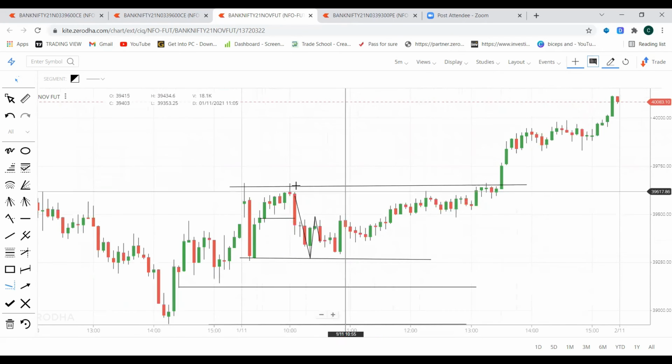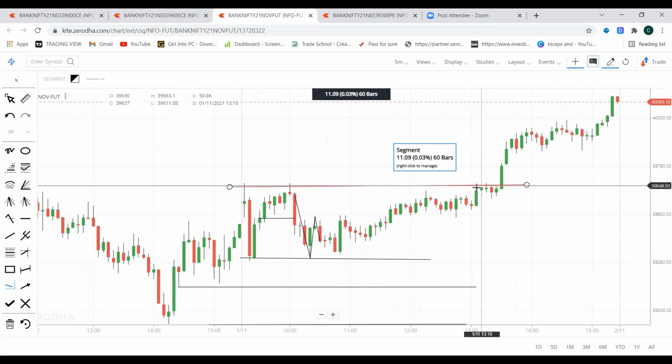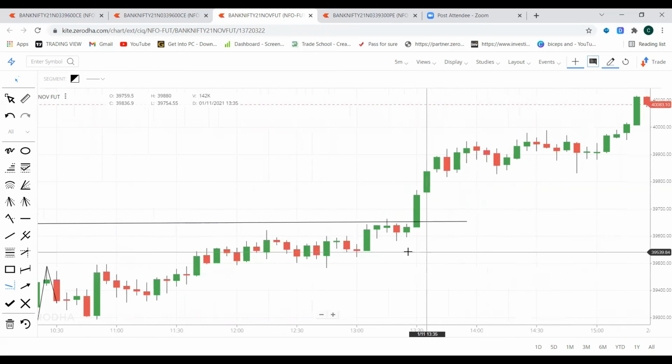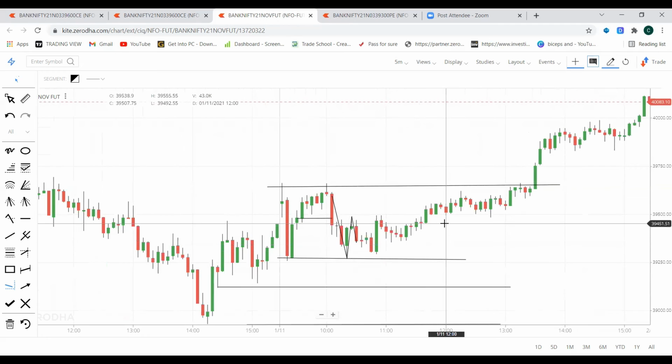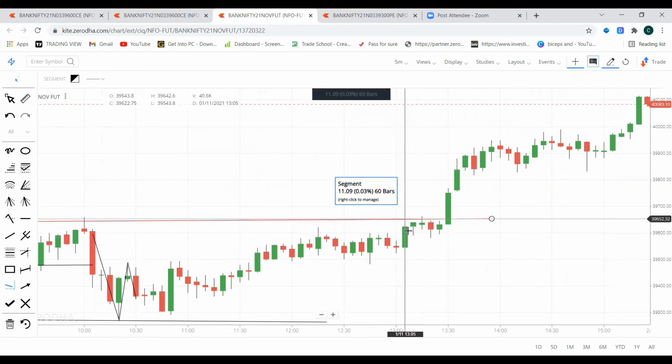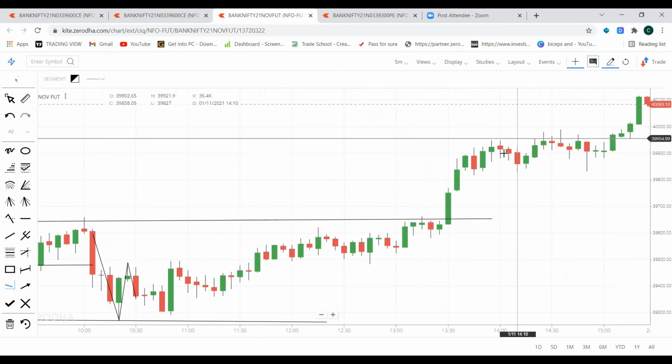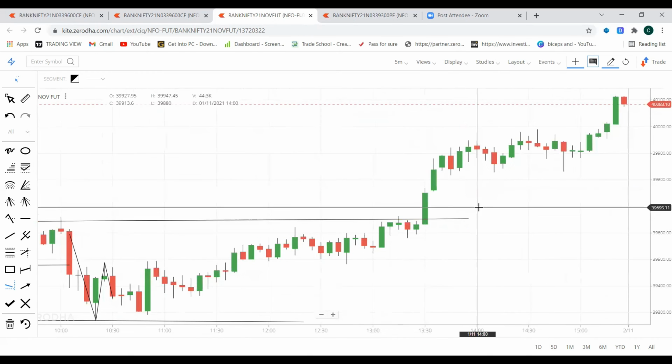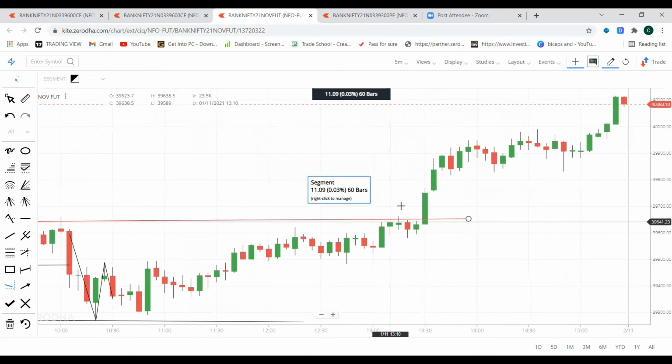The reason for taking this trade is pretty simple. The price started to trade near the resistance zone. Since the market hadn't rallied from morning, it was a very strong confirmation, a sure shot for me, that it would give a breakout on the CE side. So I took this trade. It went really good, it went more than 100 points.